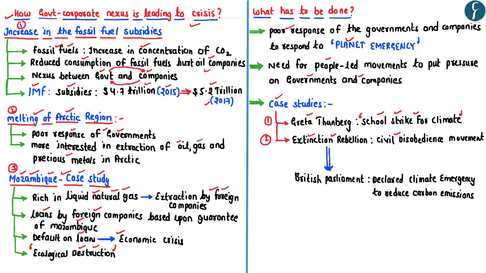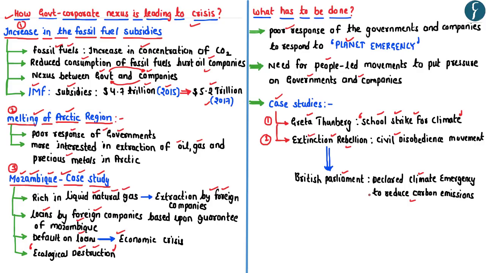And to a certain extent, both these groups have been successful, which is evident in the fact that the British Parliament became the first parliament in the world to declare the climate emergency. Because of the constant pressure exerted by the Extinction Rebellion, the British Parliament has now decided to reduce the carbon emissions and become carbon neutral.